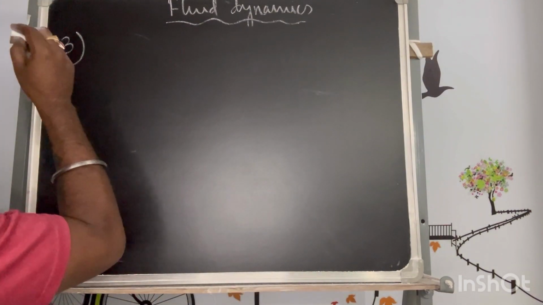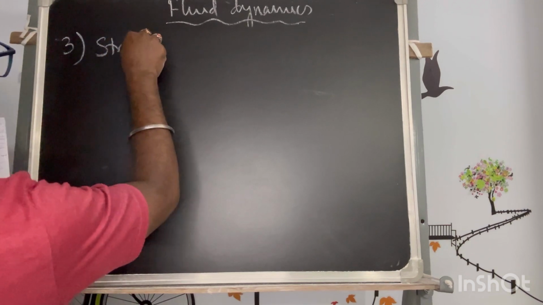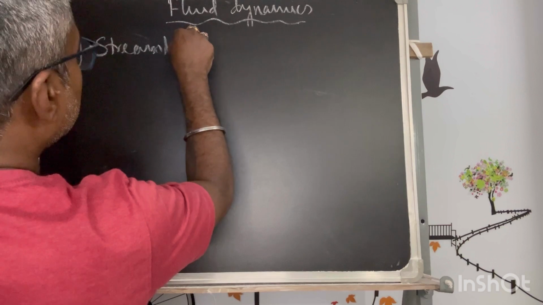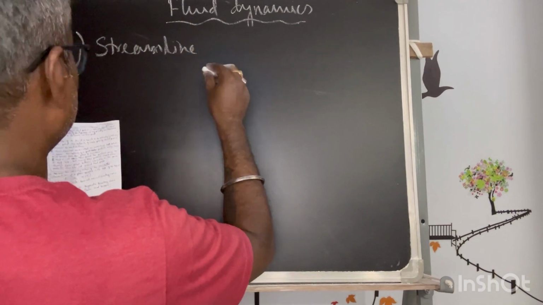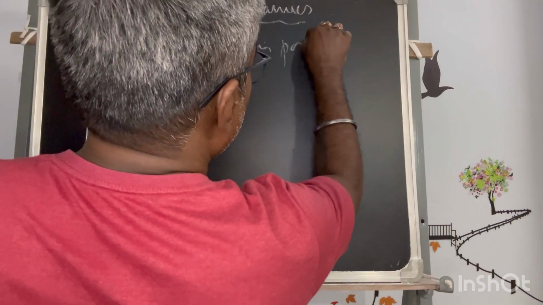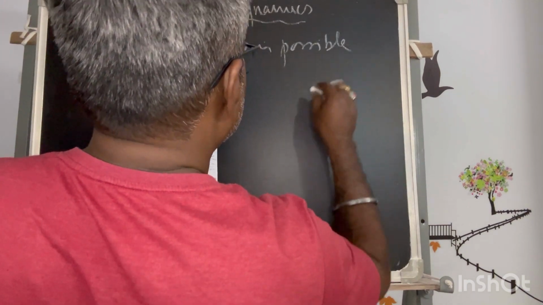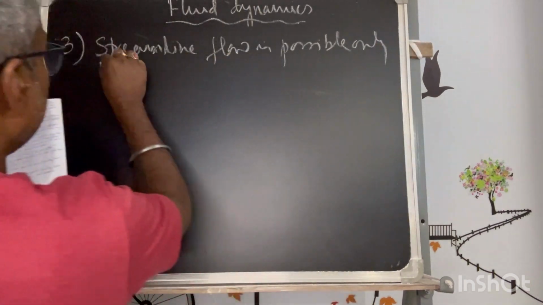As of now we just understand this. Streamline flow is possible. This is one condition, you just keep it in mind: possible only if